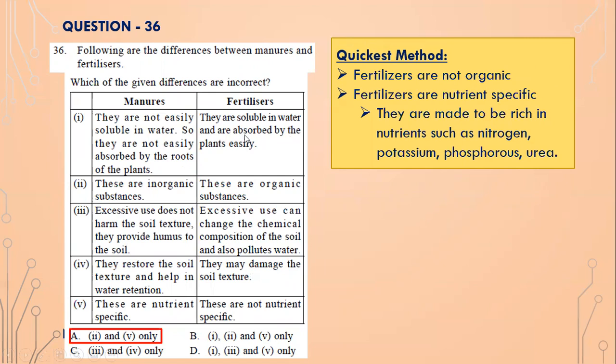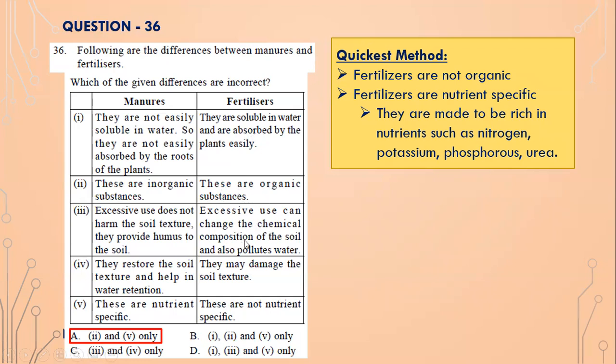Normally they are sprayed. What this means is fertilizers are available in powder form. You have to mix them with water and then spray them in the fields. So fertilizers are soluble in water. They are organic substances? No, they are not. They are basically chemical compounds.